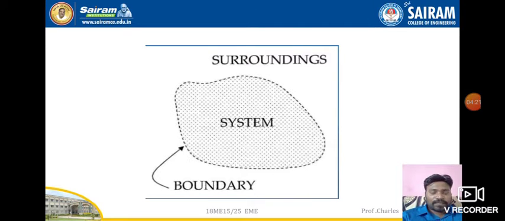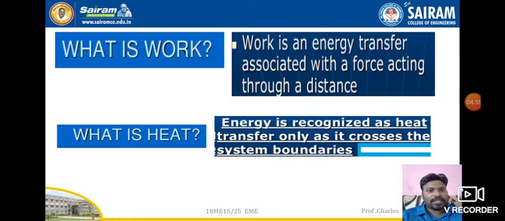In the case of the human biological body, our own body, the entire body is the system, and lots of things are happening inside the system. There will be work transfer, heat transfer, so many energy transfers happening. The outer part of our body is the boundary, and the outside of the boundary is the surroundings. So the human biological body is also considered a system, and outside is the surroundings. This is the difference between system, surroundings, and boundary.